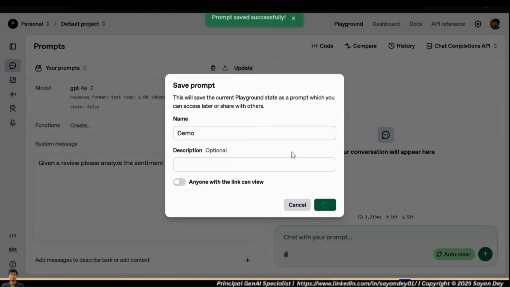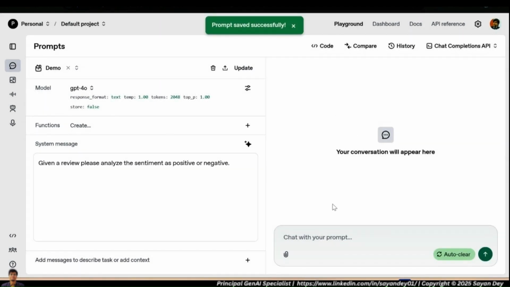So click on save, and now what will happen is on the right hand side, I will simply give the input. I loved the food at the restaurant. The crab was amazing. So if I go and write this statement, what will happen?